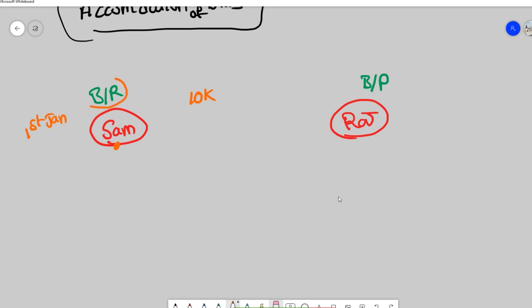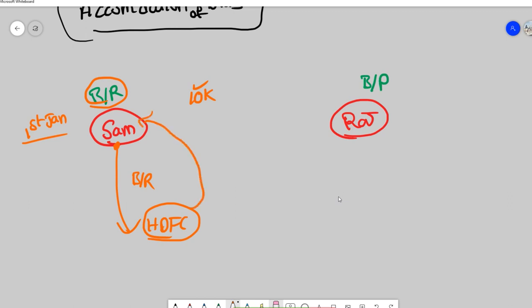For Sam it will become bills receivable for 10,000 rupees. So Sam will immediately go to the bank on 1st January only and give that bill to HDFC Bank, and HDFC Bank, let's just say, pays 9,900 rupees. 100 rupees is a discount for Sam.